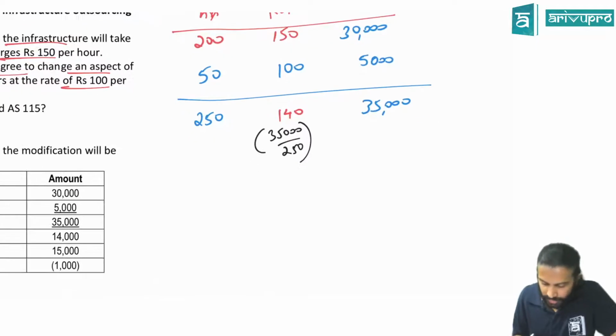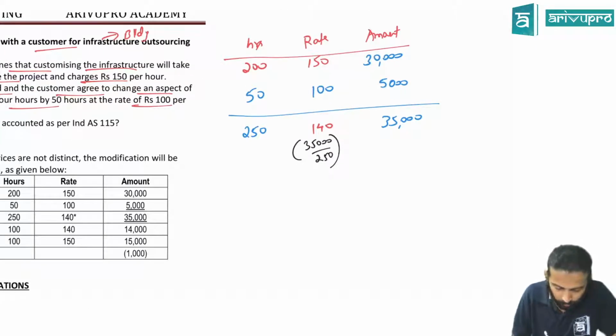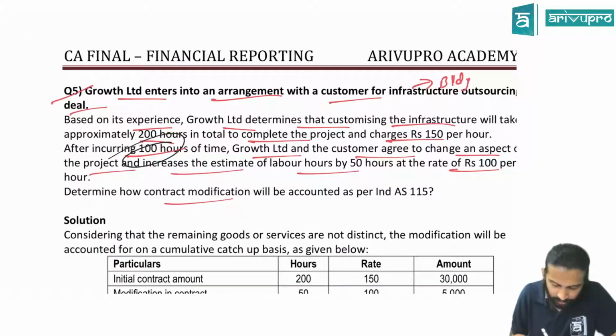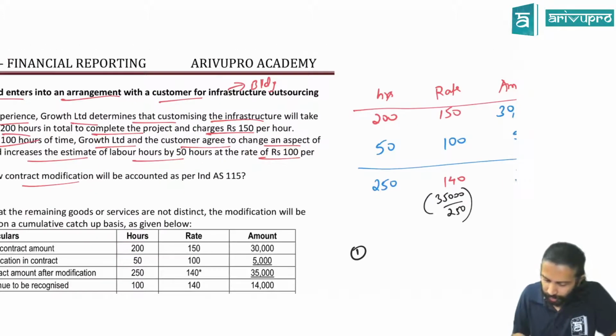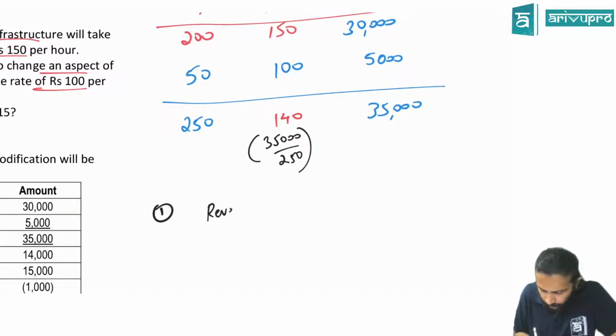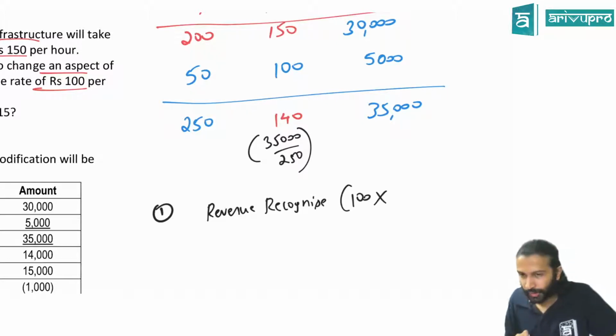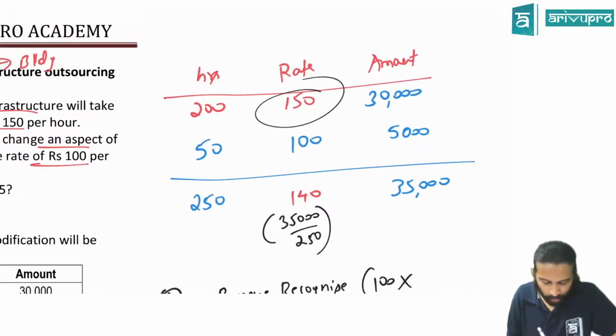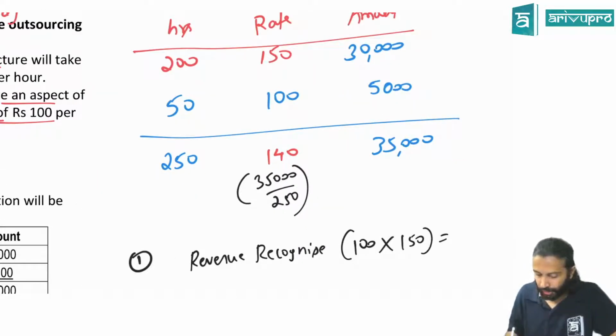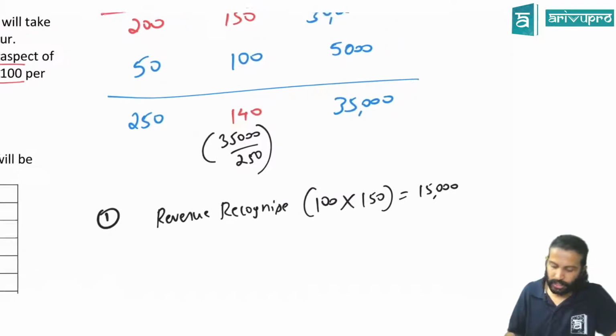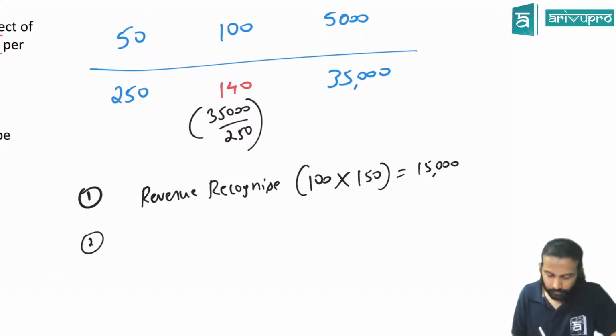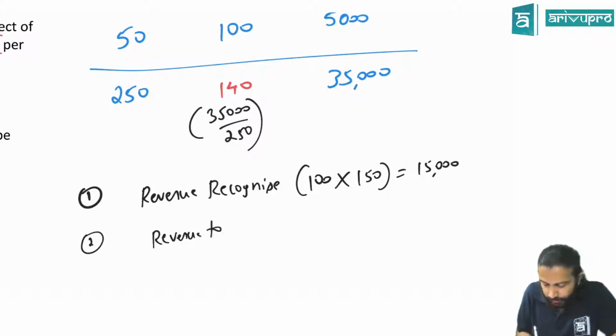Alright. How this revenue accounting should work, point number 1. You already provided 100 hours, sir. They said after incurring 100 hours, the modification came in. 100 hours incurred means you would have recognized revenue for it. So revenue recognized is how much? You provided 100 hours. This was before modification. Before modification, how much per hour were you charging? 150. 100 hours at 150 per hour. That means how much have you charged? 15,000 rupees. Yes or no, sir? Correct.